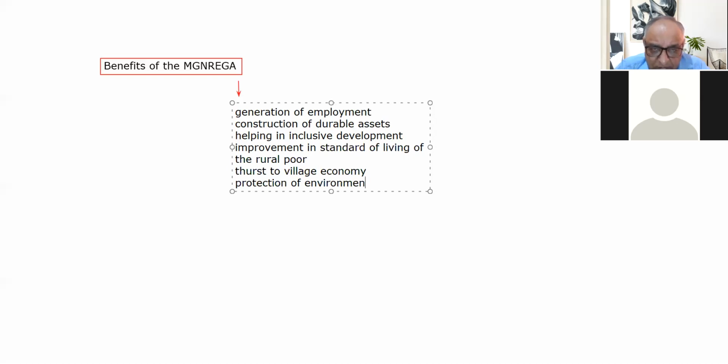Under the Mandeka, whatever projects are planned and decided for implementation, those works are done by manual labor, not by machines. If the work is done by manual labor, there will be less consumption of fossil fuels, diesel, petrol, etc. So that is good for the environment.